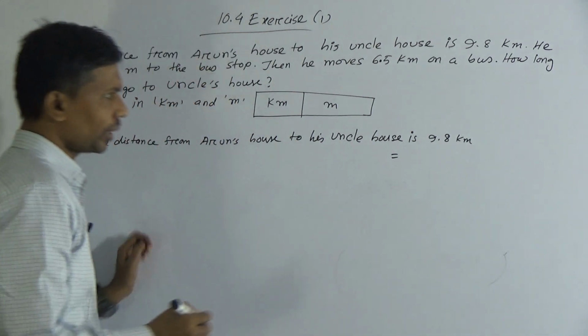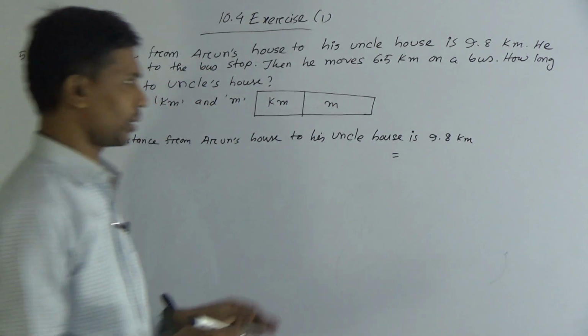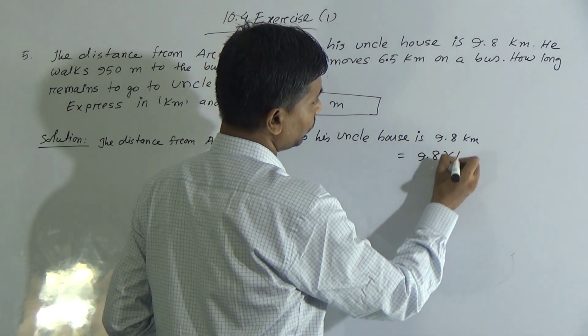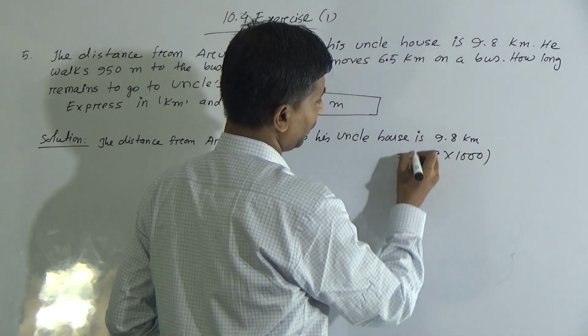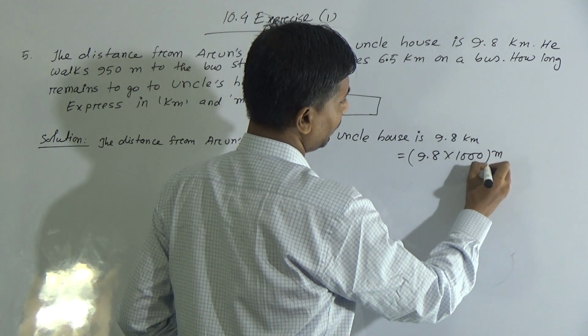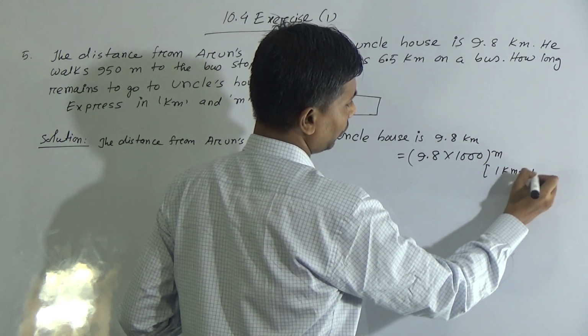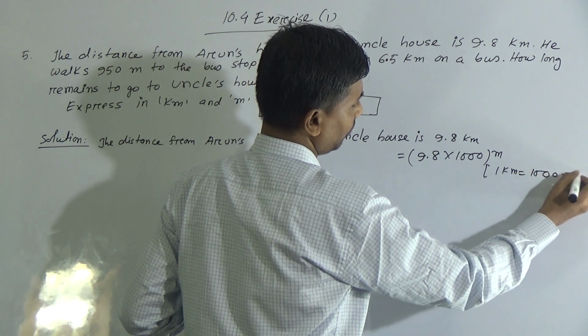Now we have to convert kilometer to meter. So 9.8 into 1000. Right here, this is meter, and we know 1 kilometer equal to 1000 meter.